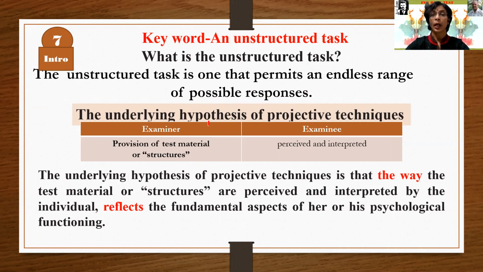These responses are to be observed by the researcher, and he has to categorize those responses according to the score sheet.